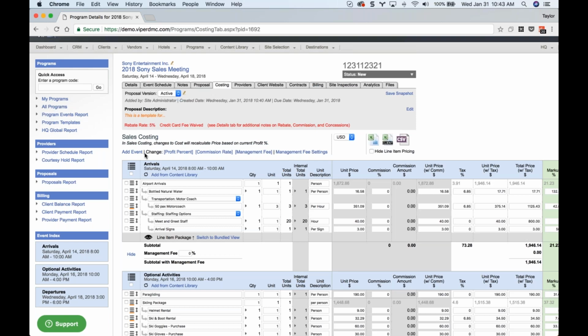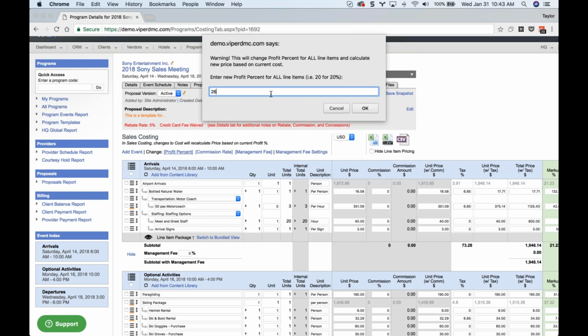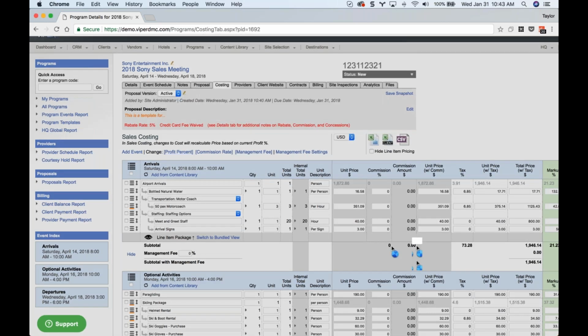Going down one more row here, there's a couple new commands to these bulk commands. So you can change the profit percent, commission rate, management fee in bulk now. So if you wanted to, for instance, set everything to 26% across the board for this program, because in that client profile we said it was 26%, you can now go to profit percent, put 26 in here, hit OK, and that's going to update every single line item now to have a 26% markup. So obviously a big time saver.